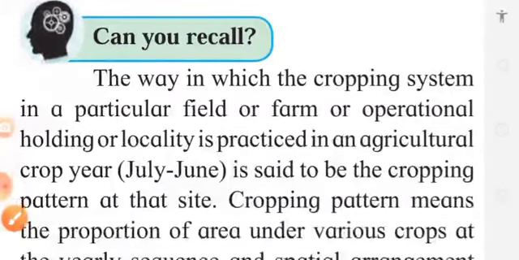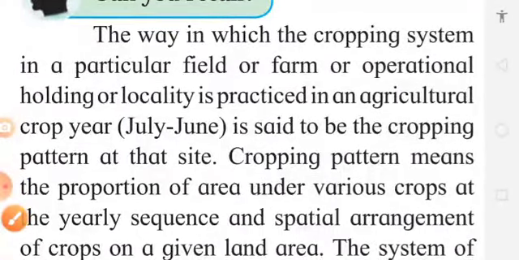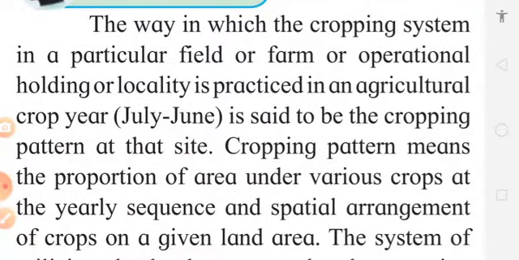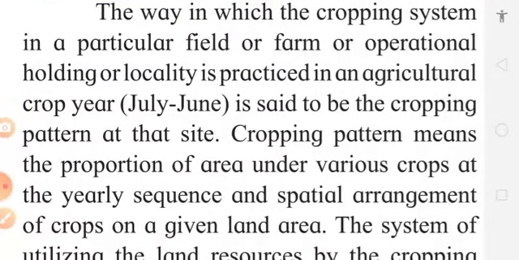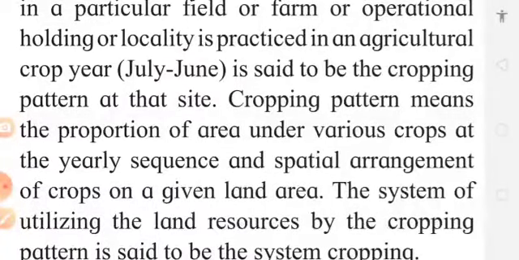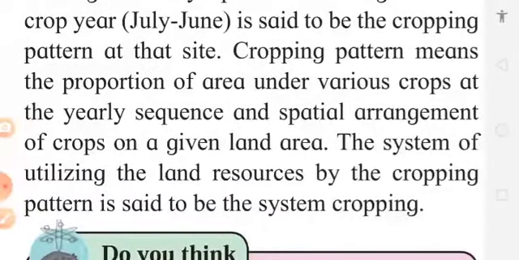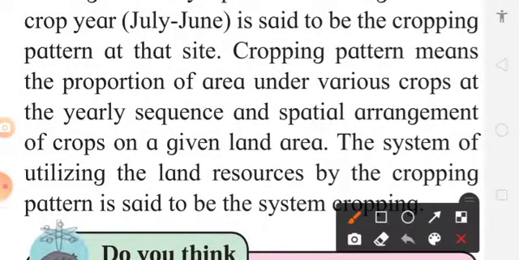Now let us once again recall the cropping system to be used in any area in agriculture. As we know, in agriculture there are three important seasons: kharif season, rabi season, and summer season. So in this cropping pattern, what is the cropping pattern that is to be understood in cropping system?